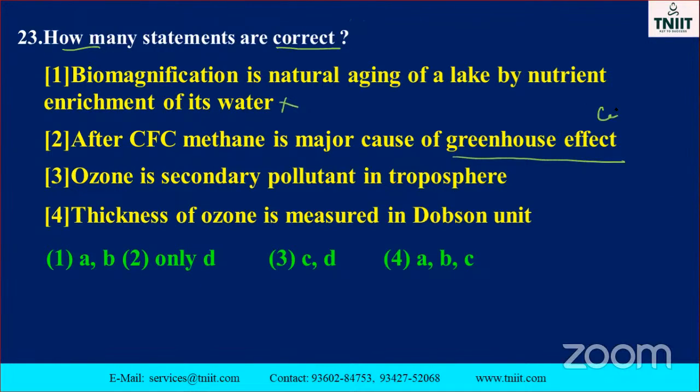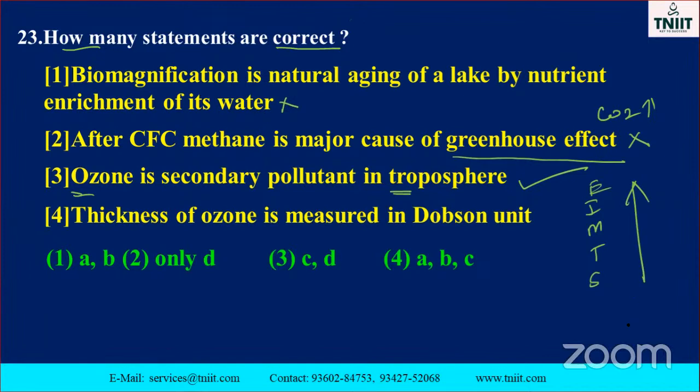Greenhouse effect, which one is CO2 is a greenhouse gas, isn't it? So this one is also a wrong answer. And the third one is: ozone is a secondary pollutant in the troposphere. Troposphere. Okay. Stratosphere, troposphere, mesosphere, ionosphere, exosphere. Okay, this is the format.